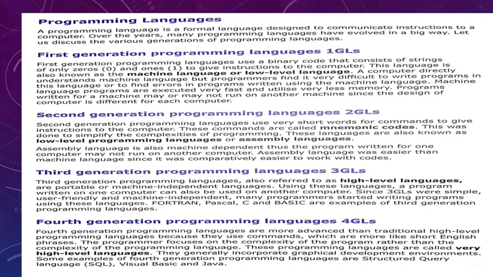Fourth generation programming languages are more advanced than traditional high-level programming languages because they use commands which are more like short English phrases. The programmer focuses on the complexity of the program rather than the complexity of the programming language. These programming languages are very high level languages. They generally incorporate a graphical development environment. Some examples of fourth generation languages are Structured Query Language or SQL, Visual Basic, and Java.